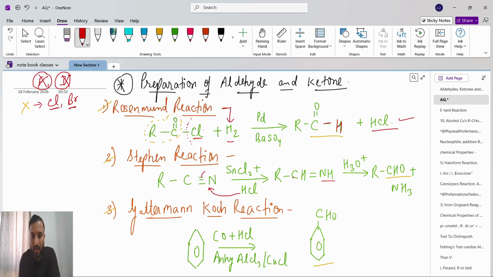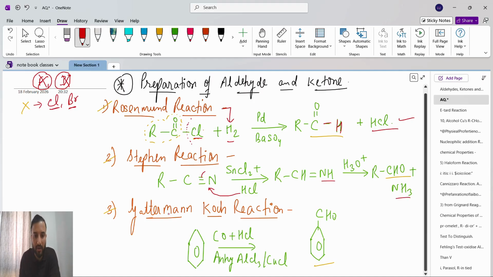Then RCH double bond NH undergoes the hydrolysis process, H3O plus. We know that the Stephen reaction's final product is aldehyde, meaning RCHO. The O group will come here and the remaining ammonia will be NH3.